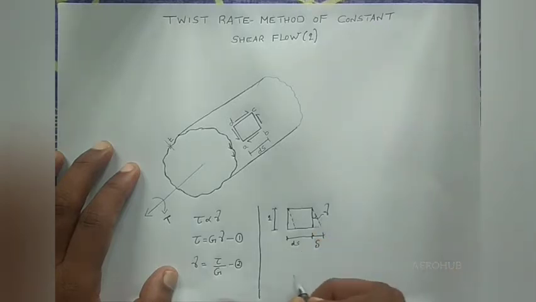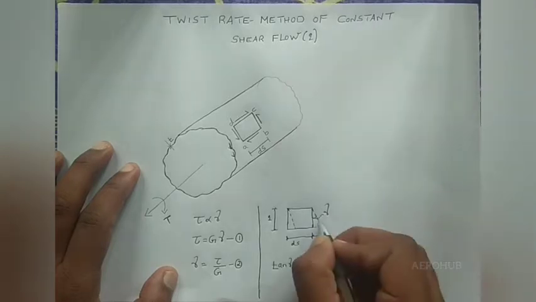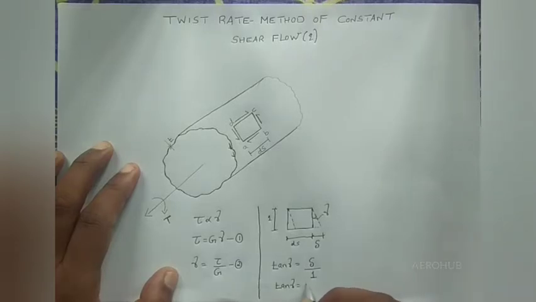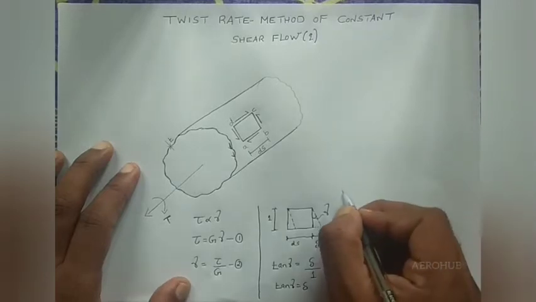From this figure, from this triangle, tan gamma is equal to delta divided by 1. So I can write tan gamma is equal to delta.